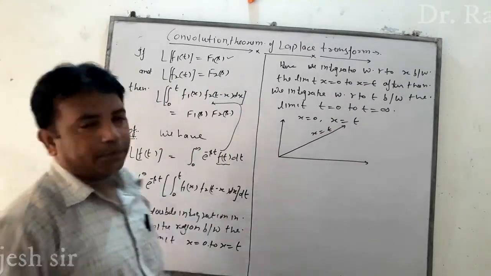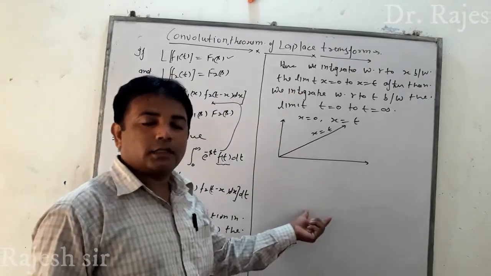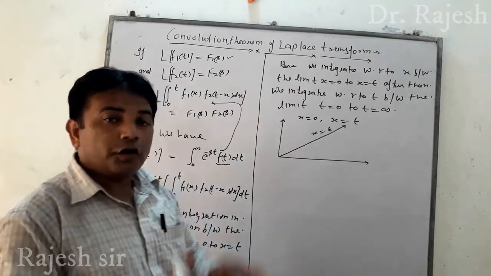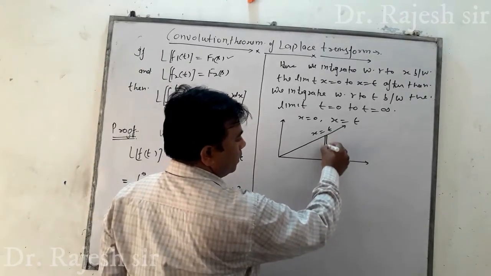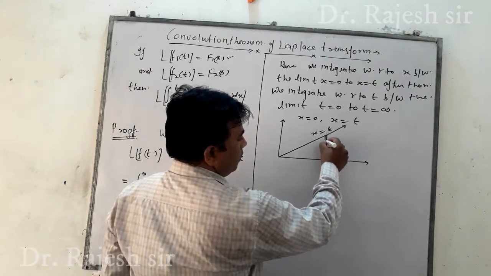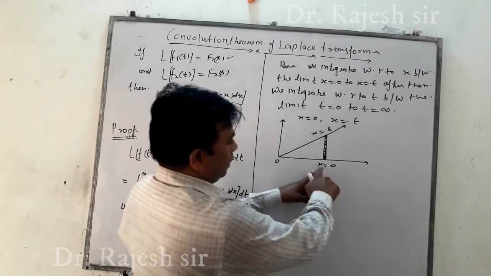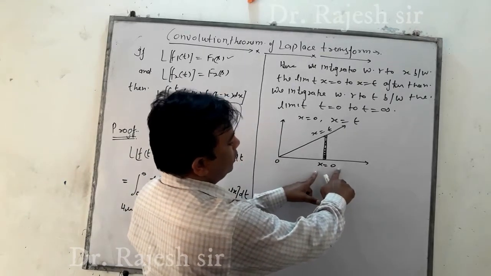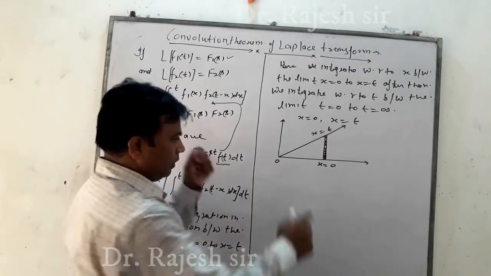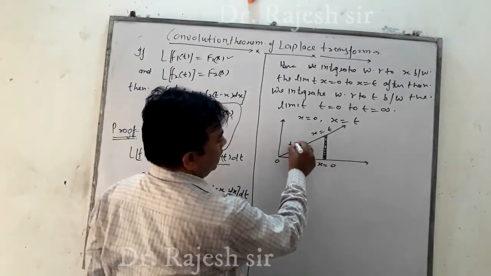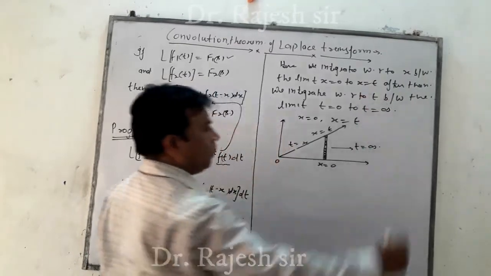We take the strip parallel to the y-axis, a vertical strip. The lower limit is x equal to 0 and the upper limit x equal to t. Then the second limit is t equal to x. This region is infinite, it means t equal to infinity.